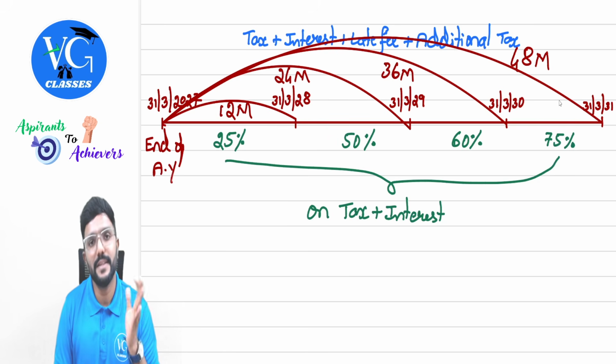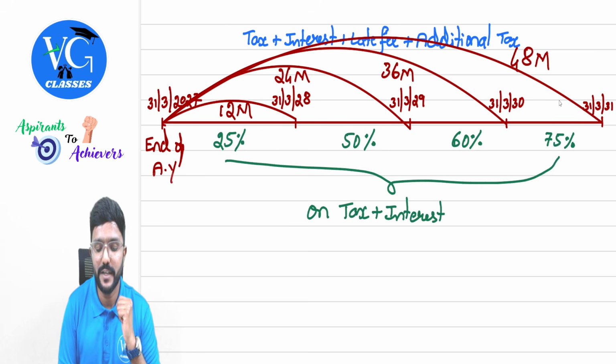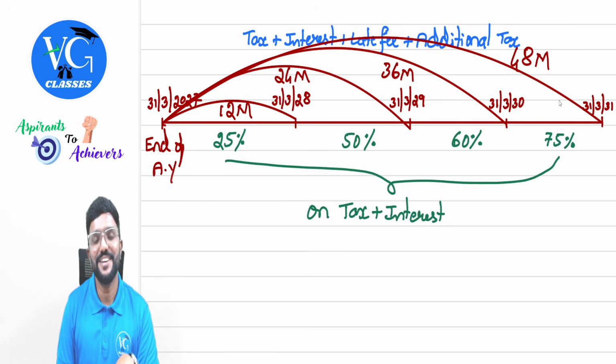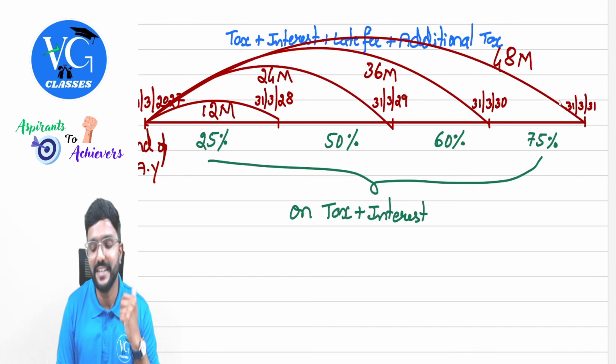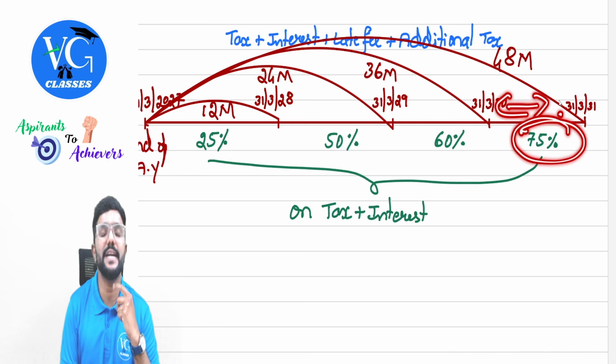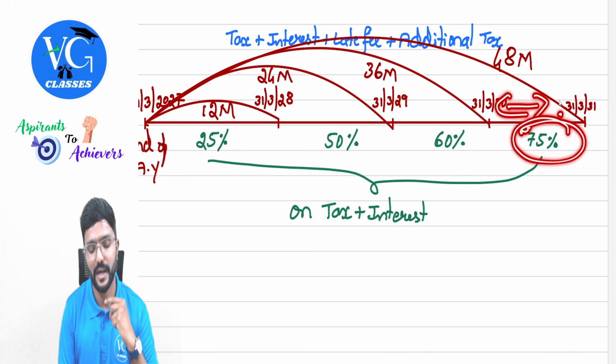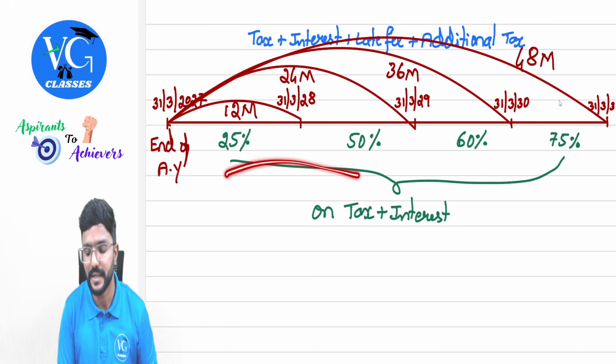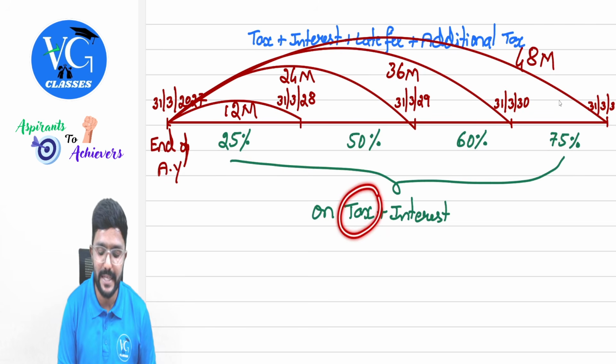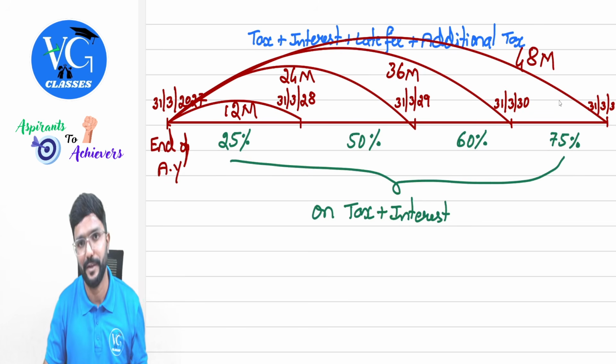Sir, what if the updated return is filed after 24 months but before 36 months, then additional tax is 60%. Sir, what if the updated return is filed after 36 months but before 48 months, then the additional tax is 75%. Clear? And whatever these percentages are, they have to be applied on tax plus interest and not on late fee.